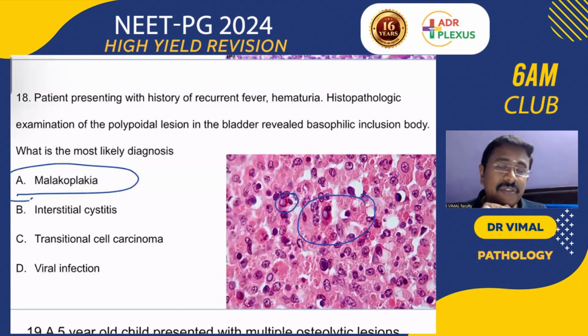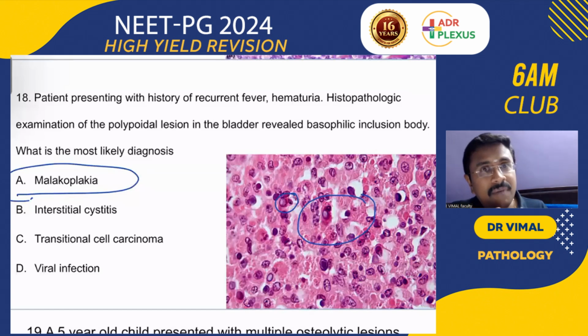C ANCA will be positive. Cavities in the lung are possible. Septal perforation will be there, but the necrosis is fibrinoid necrosis. In tuberculosis, cavities in the lung can be seen and the patient can present with hemoptysis, but in TB, caseous necrosis will be there. Okay, so that is a very important thing.